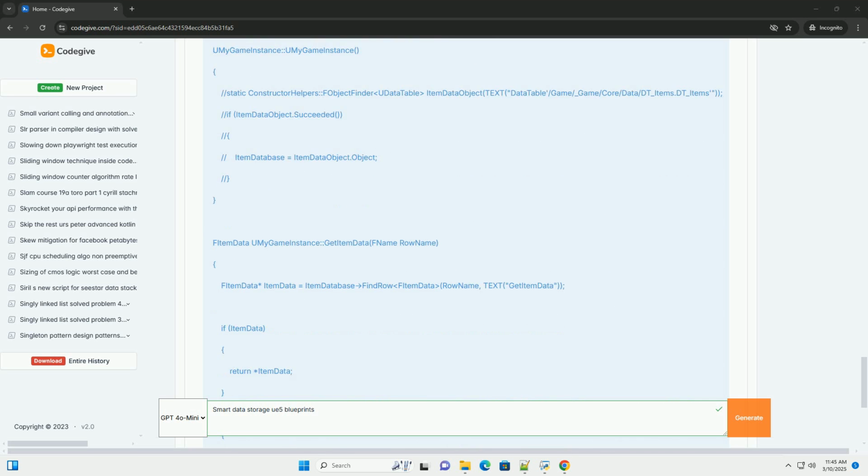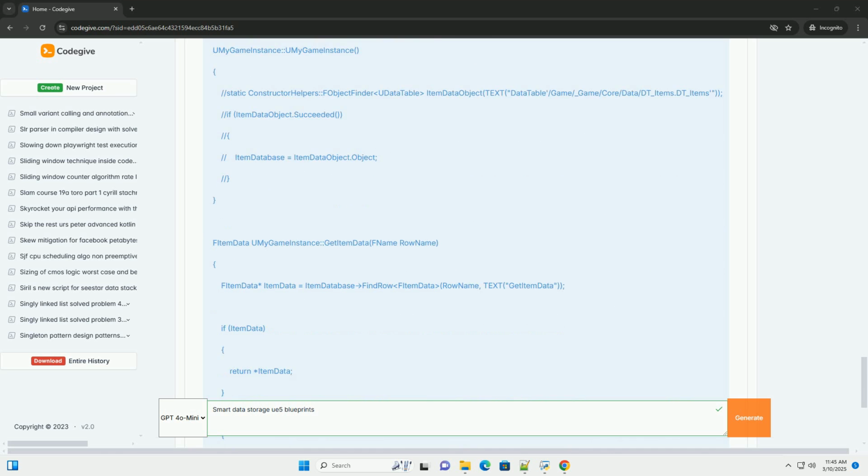3. Encapsulate logic, hide the details of data storage and retrieval behind a clean interface. 4. Enhance maintainability, make it easier to change data structures or storage methods without breaking the entire game. 5. Promote reusability, design data storage in a way that can be reused across multiple parts of the game. 2. Key concepts and techniques. Here are the core concepts we'll be using.